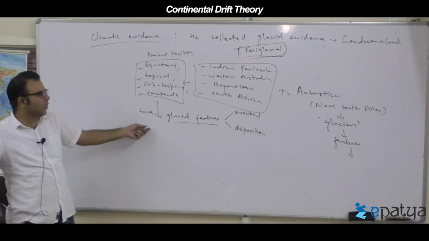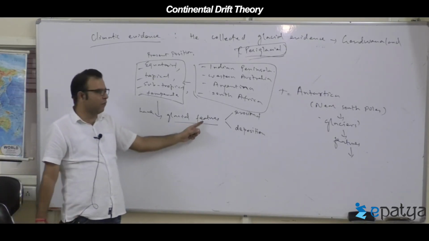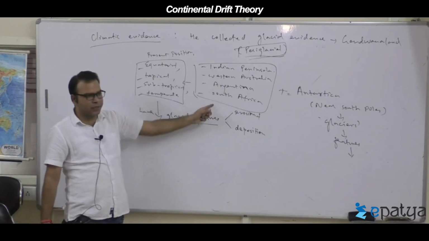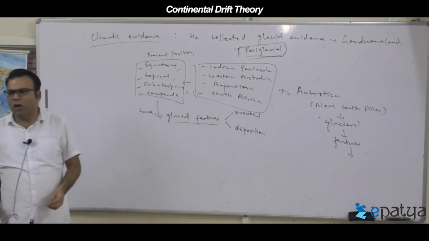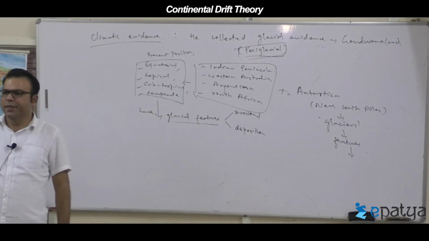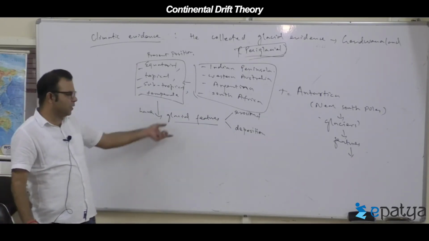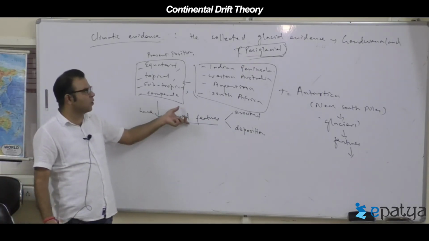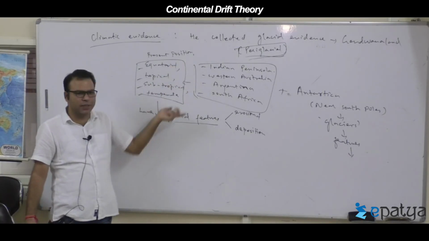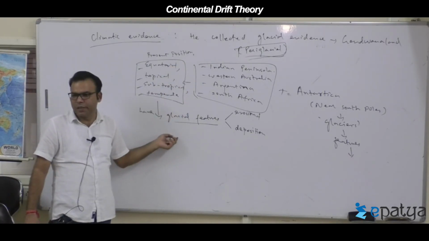So you cannot expect glacial features in all these places, it's not possible. So how do you expect the Indian Peninsular Plateau in South India to experience this? This is only possible if the concept of Gondwana land was correct. Is it clear?